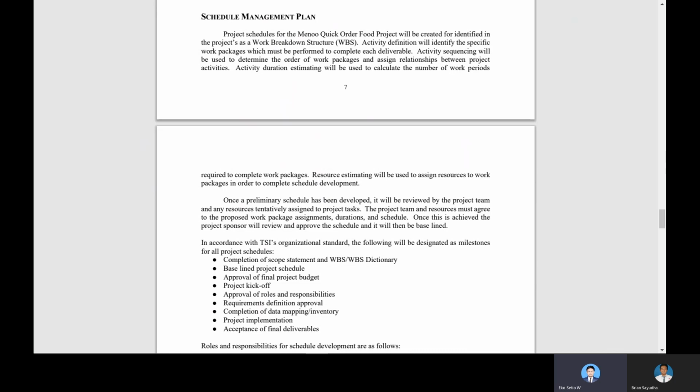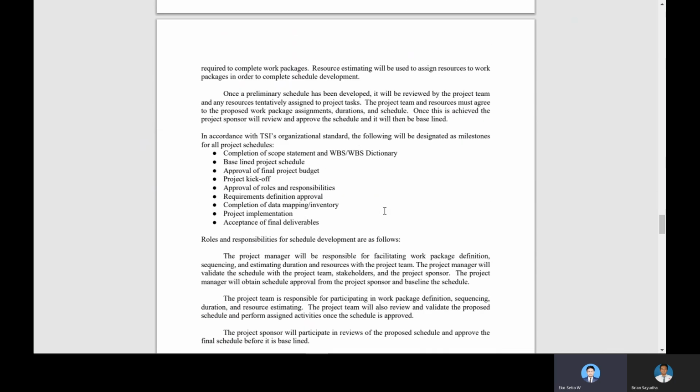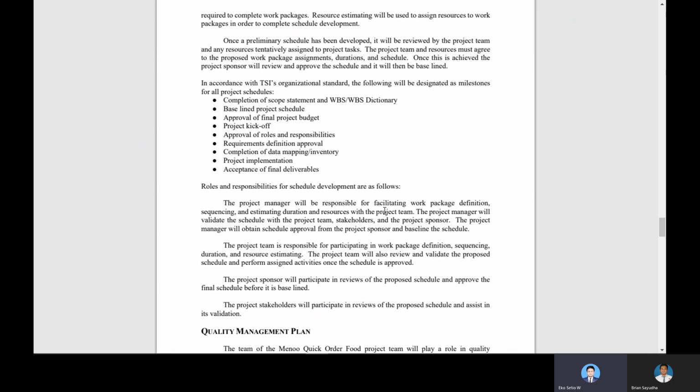For activity duration, estimating will be used to calculate the number of work periods. Resource estimation will be used to assign resources to work packages in order to complete schedule development.